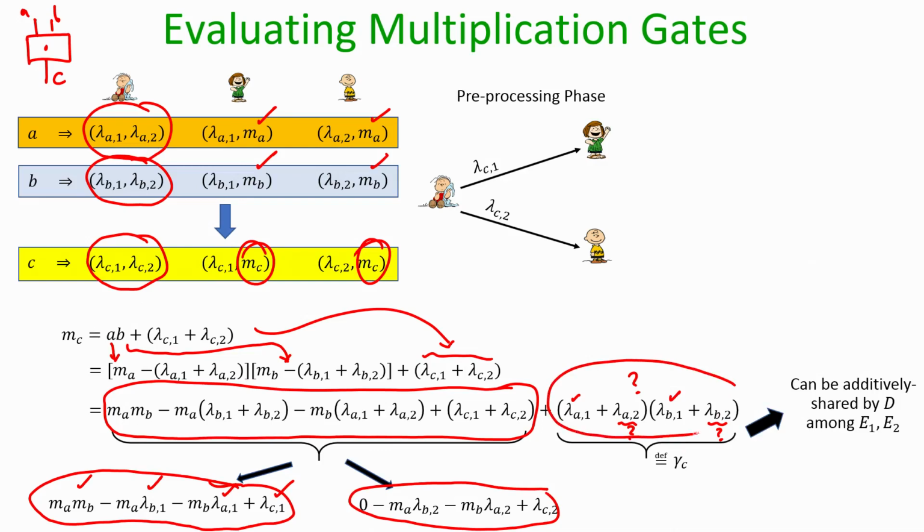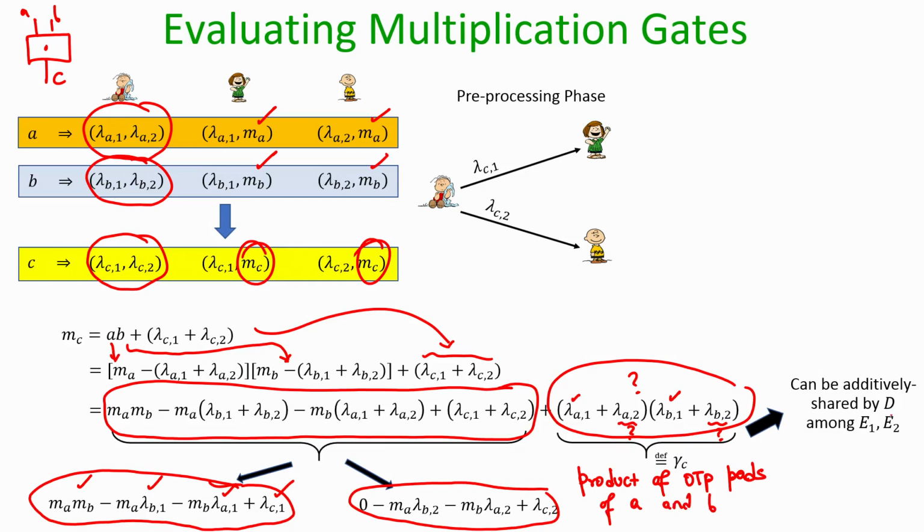This value, let me call it gamma c, is basically the product of the OTP pads of A and B. And who has these OTP pads?